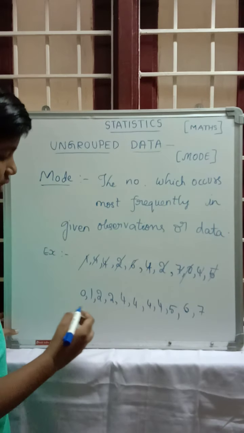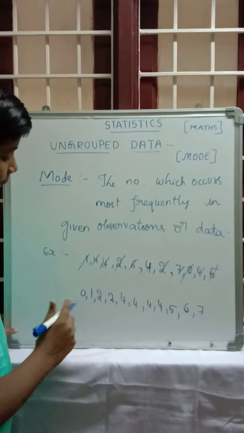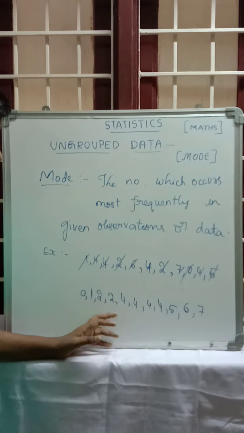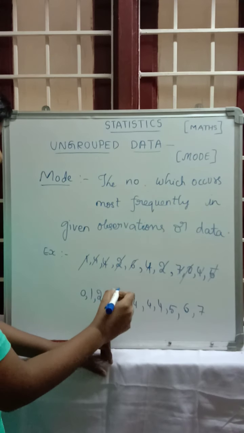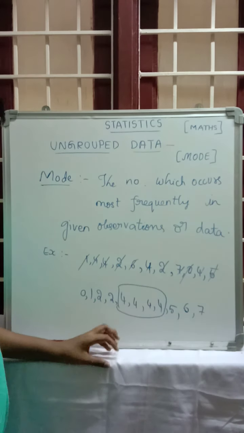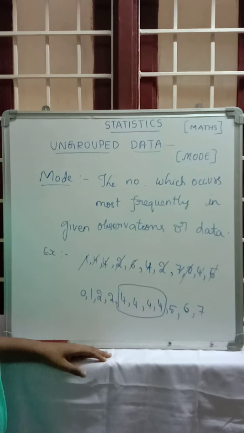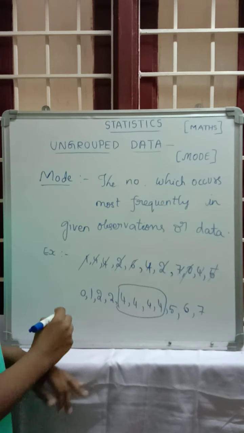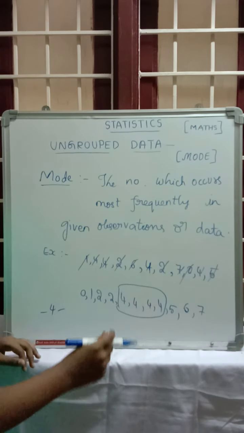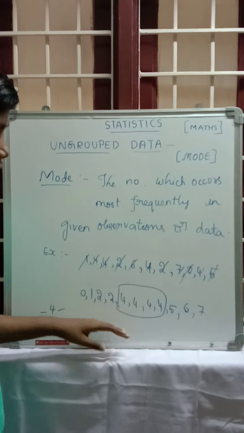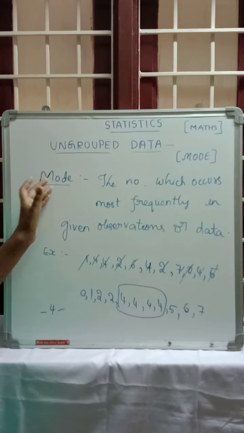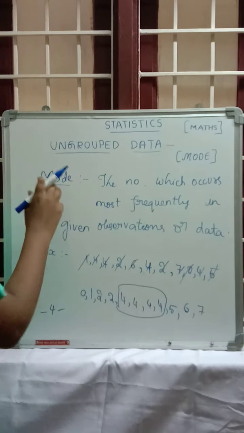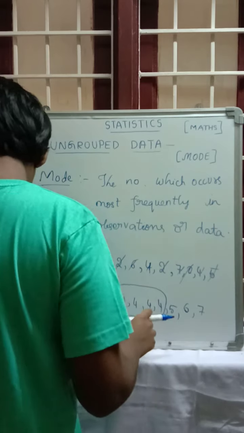So the next step: the numbers are 0, 1, 2, 4, 5, 6, 7. Which number is occurring the most times? The number 4 is occurring 4 times, more than any other number in the given data. This is the highest count. So the mode is 4, whereas 2 is coming only 2 times. The number which occurs most frequently is 4, so the mode of the given data is 4.